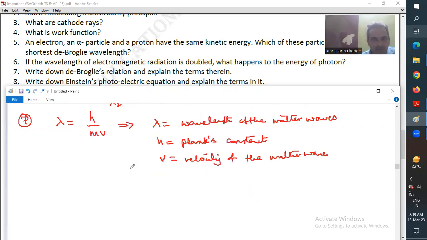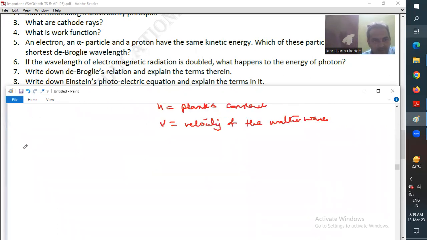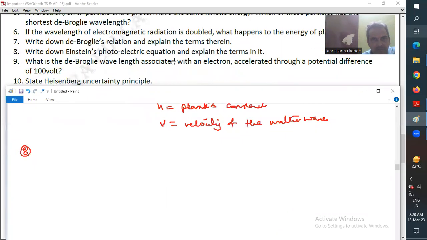Then moving to question number 8. Write down the Einstein photoelectric equation and explain the terms in it. So the energy of the photon, E is equal to h nu, is utilized to liberate electrons from the metal surface. That is nothing but the work function. Also to provide kinetic energy to the emitted electrons. So that is kinetic energy.